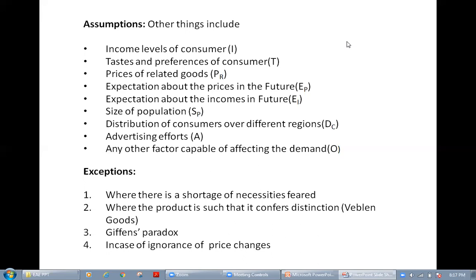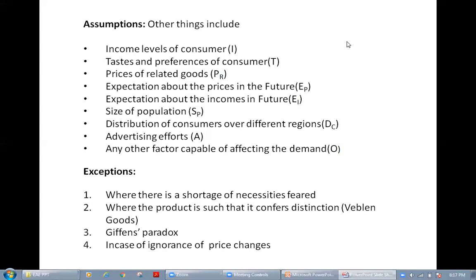What are the exceptions? Are there any situations which contradict the particular law of demand? First exception is where there is a shortage of necessities. So in this case, what happens? This is violating the law. Suppose, I'll give you one example. Tomorrow there is a ban.